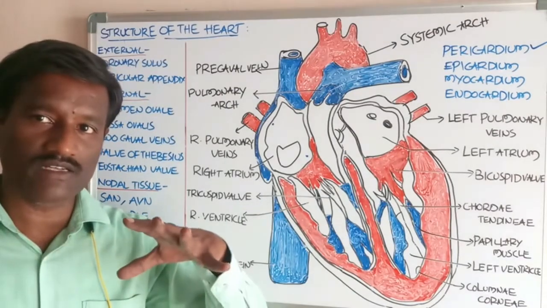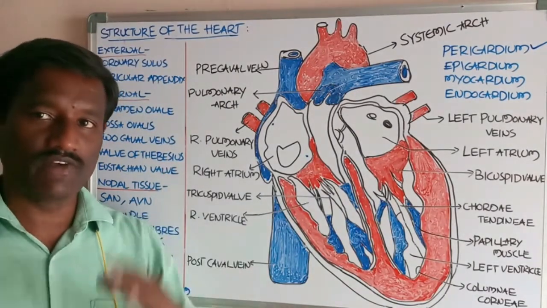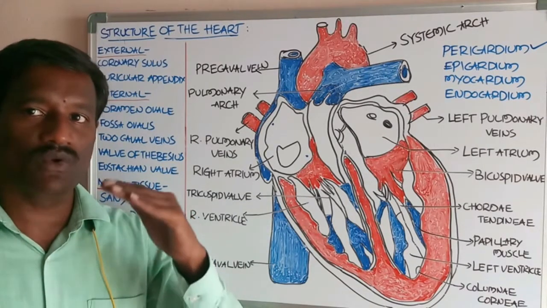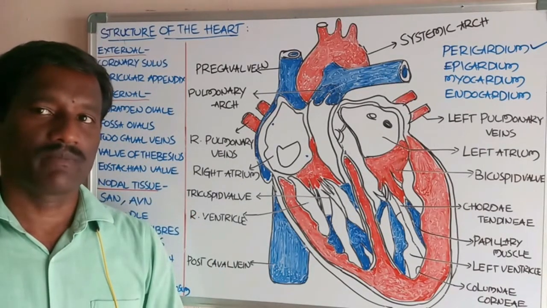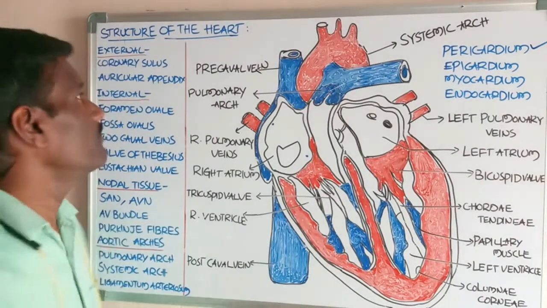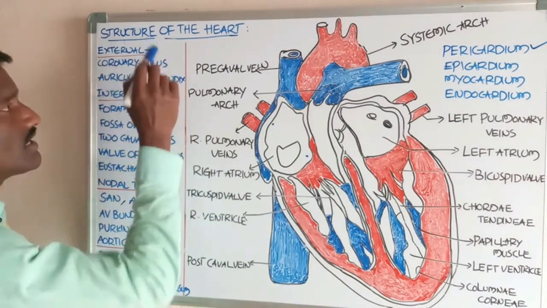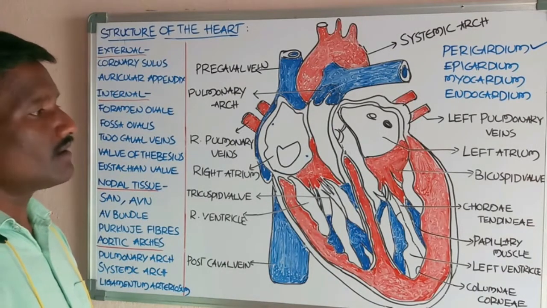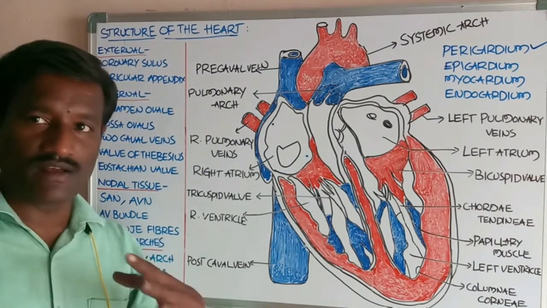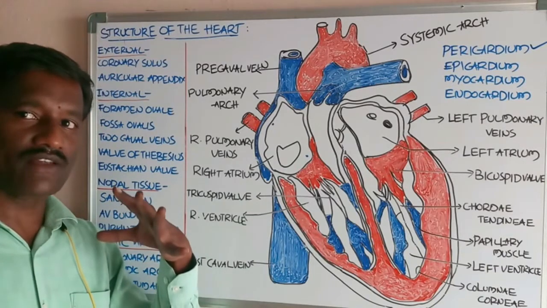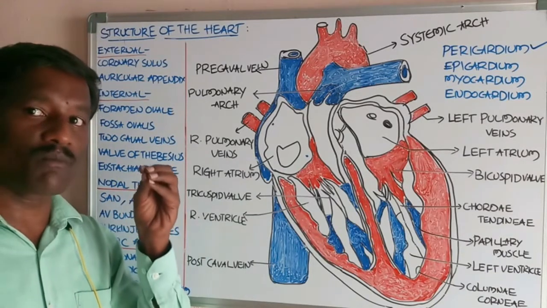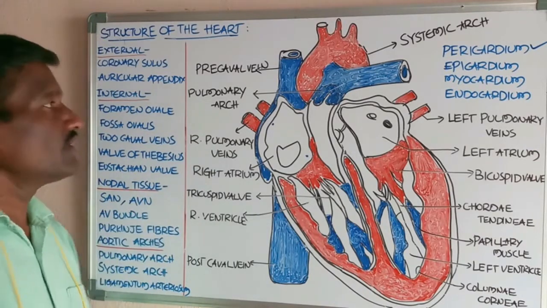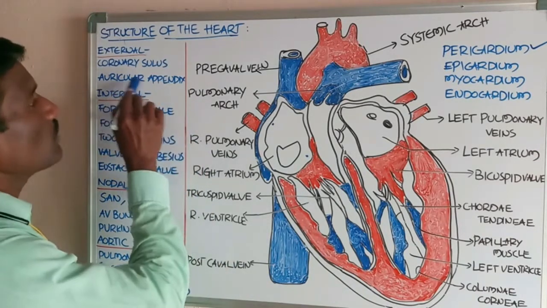Externally, these are divided by the atrioventricular groove, also called the coronary sulcus. Each atrium also shows a muscular pouch-like structure at the anterior part, called the auricular appendix.